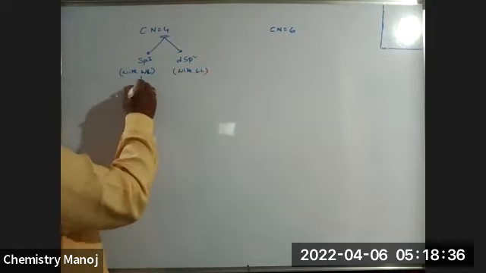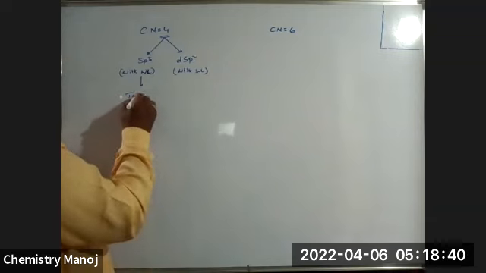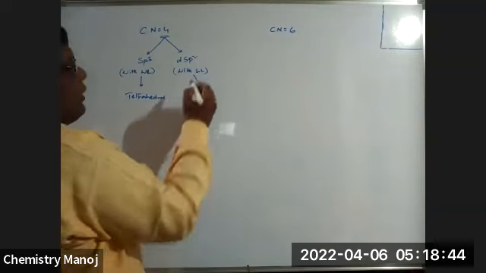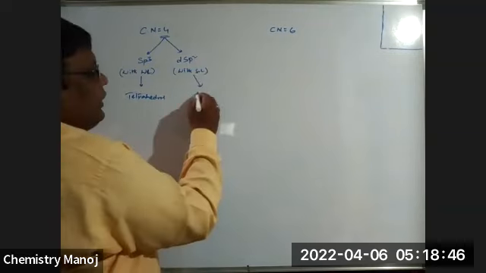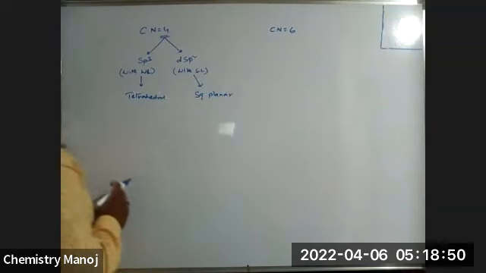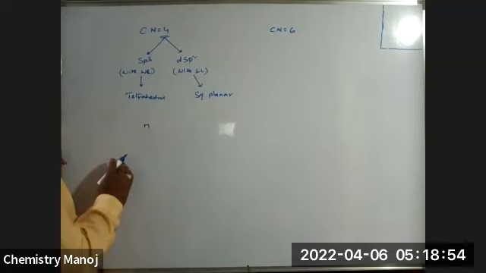If sp3 hybridization is there, that is tetrahedral shape. If dsp2 hybridization is there, that is square planar. Tetrahedral means there is a central metal atom or ion.